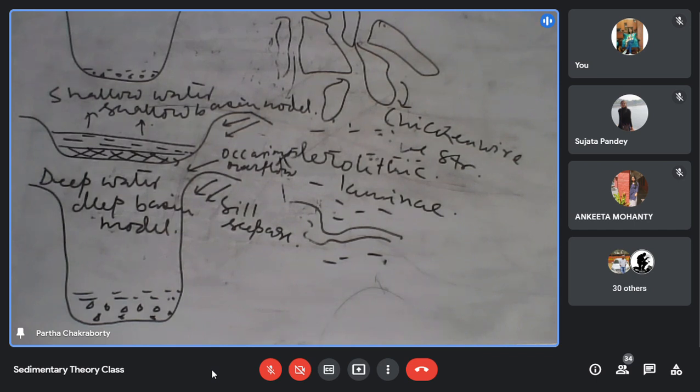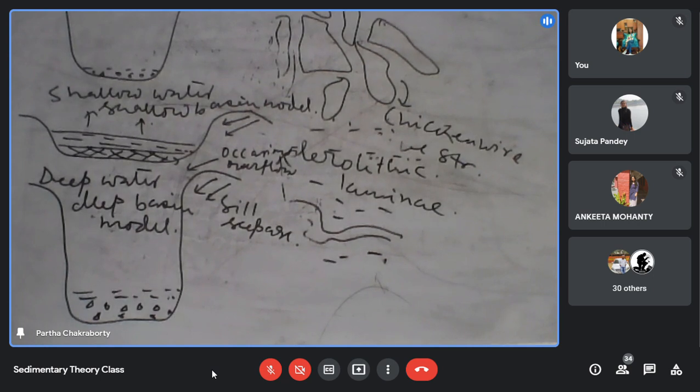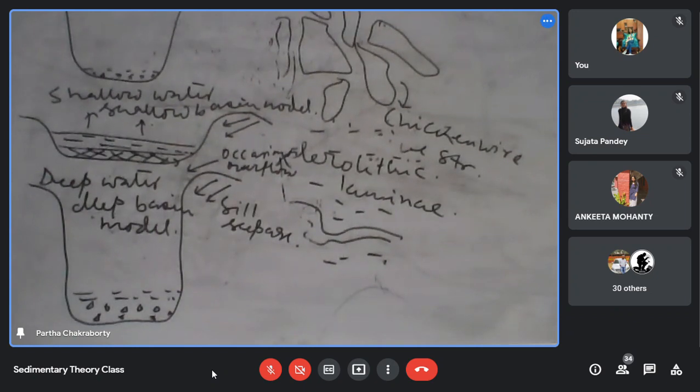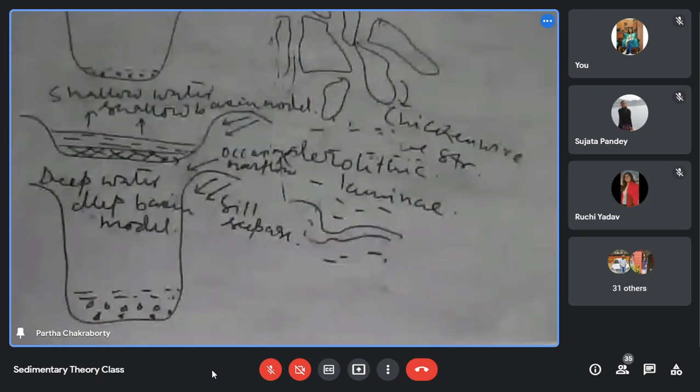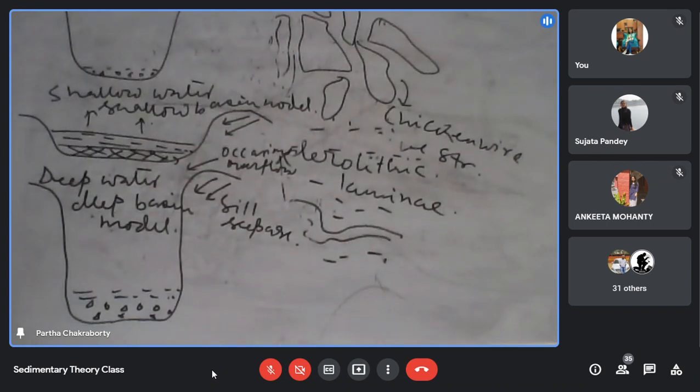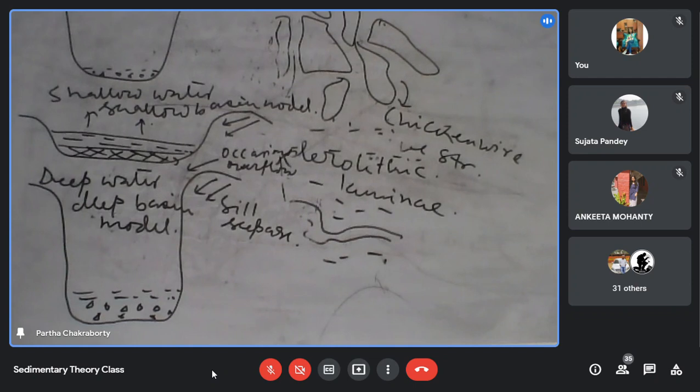First is the shallow water deep basin model. Here the basin is deep and the basin is only getting replenishment. By means of a seal, the basin is separated from the open ocean. It is a seal separated basin, and it is intermittently getting replenishment by means of the permeability of the seal.